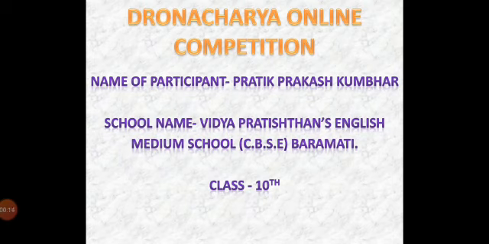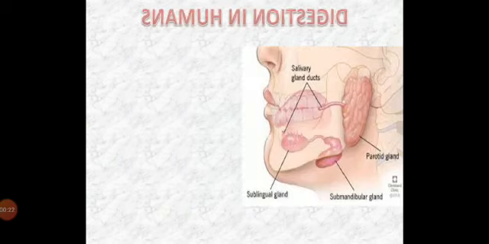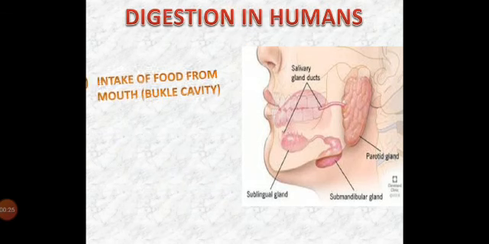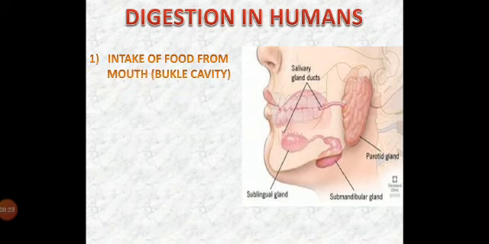Today I am going to explain a biology topic called digestion in humans. So let's start the process of digestion in humans. The process of digestion in humans begins through the mouth, which is also called the buccal cavity. In the mouth, the teeth break down the food mechanically into smaller parts.